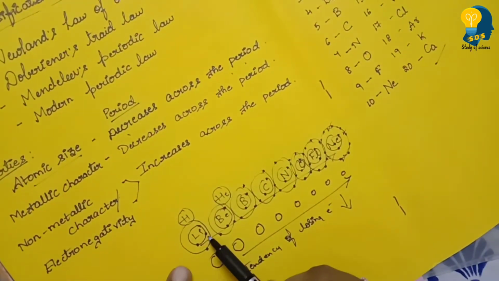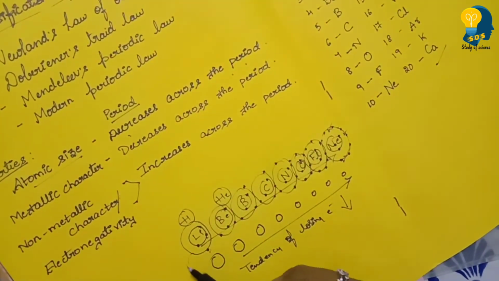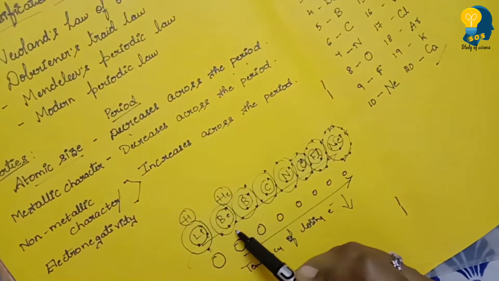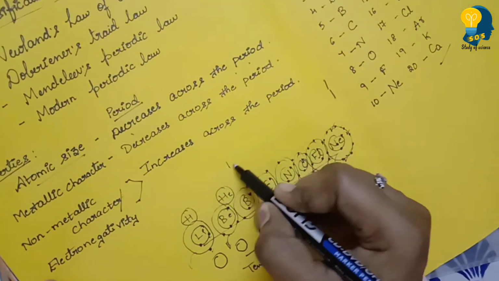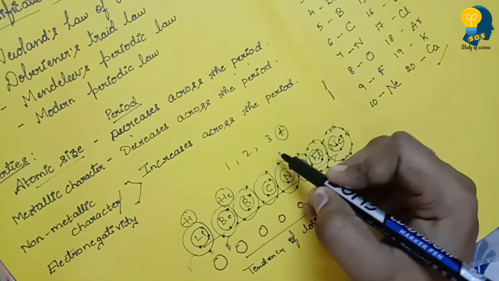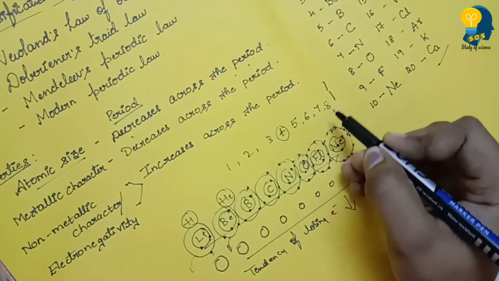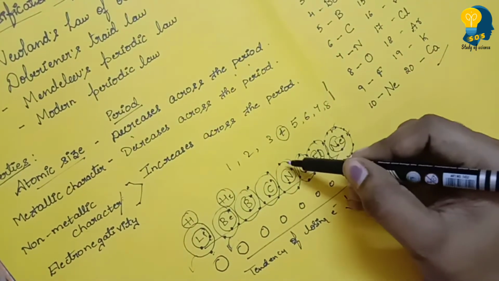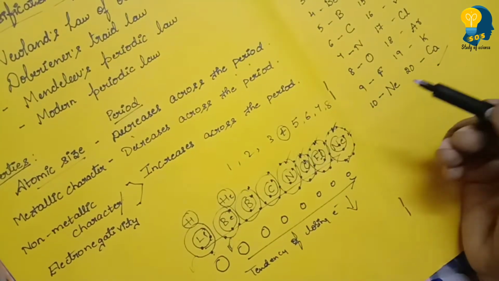How? I'll show you. Lithium has 2 electrons on the first orbit and 1 electron on the second orbit. It is very easy for lithium to lose 1 electron. What about beryllium? 2 electrons on the first orbit, 2 on the second. It is easy to lose. One thing you remember: 1, 2, 3 electrons are easy to lose. The 4th electron is very difficult. Then if there are 5, 6, 7 and 8 electrons on the outermost orbit, look at nitrogen. It has 5 electrons on the second shell. Oxygen has 6, fluorine has 7, neon has 8 electrons.